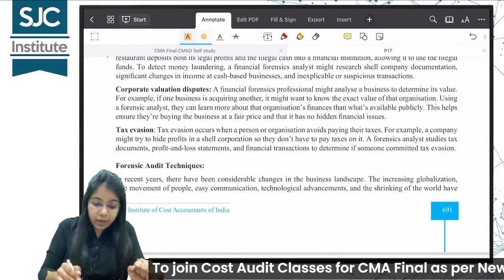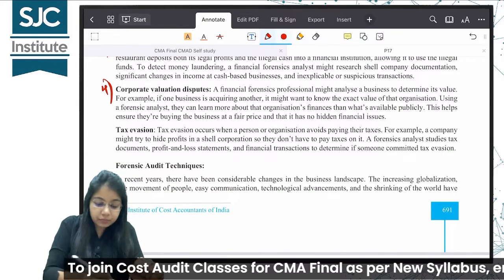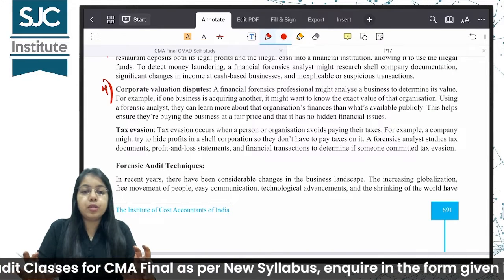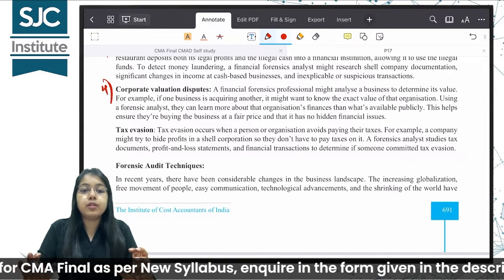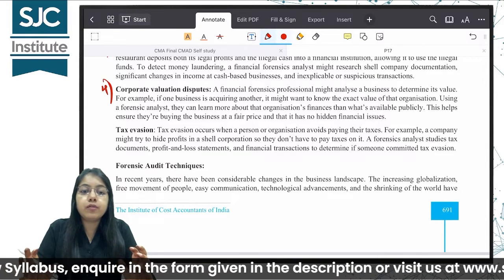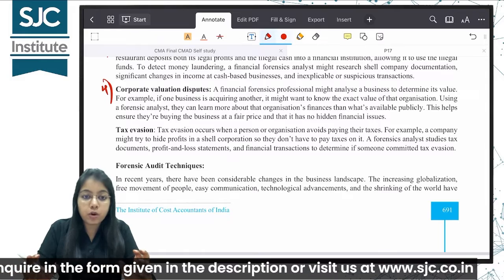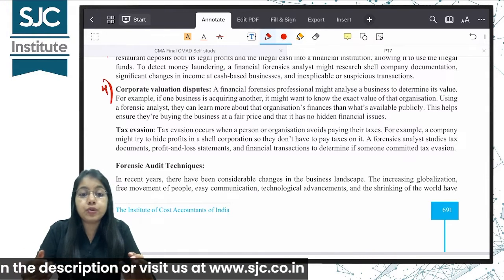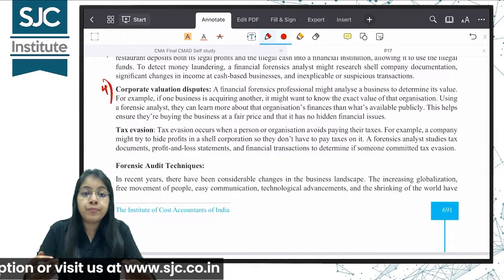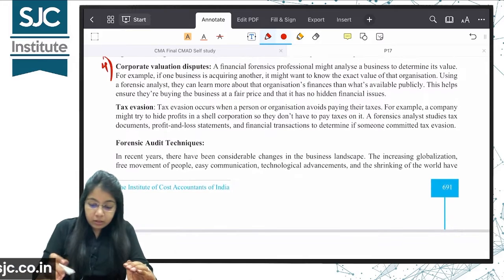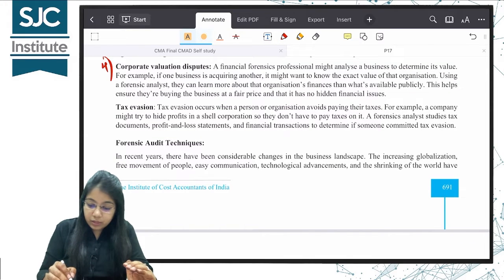Next is corporate valuation disputes. Whenever a company is being sold or in case of mergers and amalgamations, there is a requirement for valuation of the company. In this case also, a financial forensic professional may be called upon to analyze the business and determine the appropriate value of the business. All right, to analyze and determine its value.